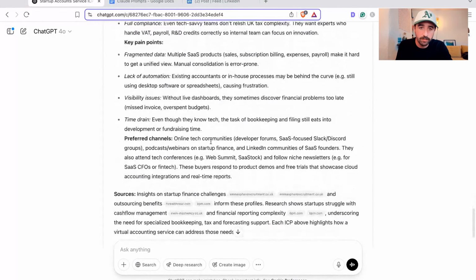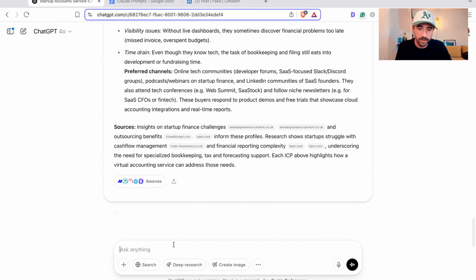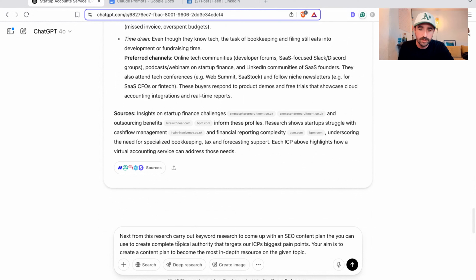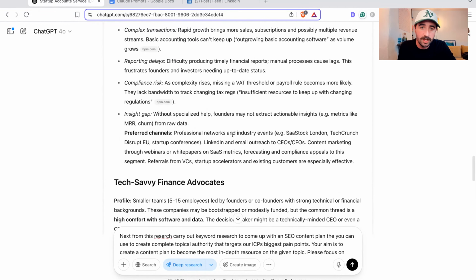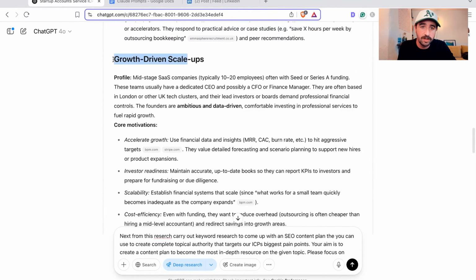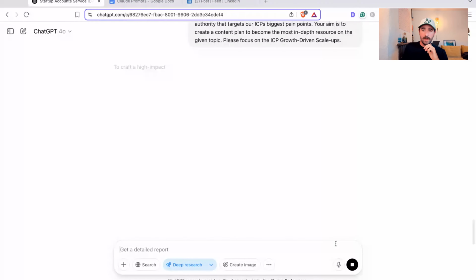So we've got our next prompt here that we can use for this, which we might need to tweak a little bit, but I've got it here. Next from this research, carry out keyword research to come up with an SEO content plan that you can use to create complete topical authority that targets our ICP's biggest pain points. Your aim is to create a content plan to become the most in-depth resource on a given topic. I'm also going to add here, please focus on, let's pick one ICP, growth-driven scale-ups, and we can go and run that prompt.